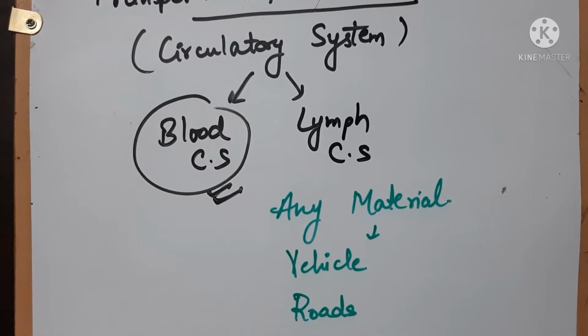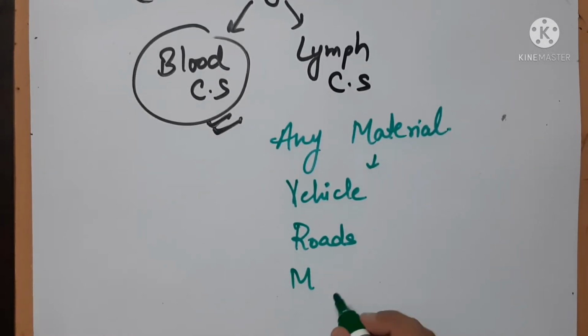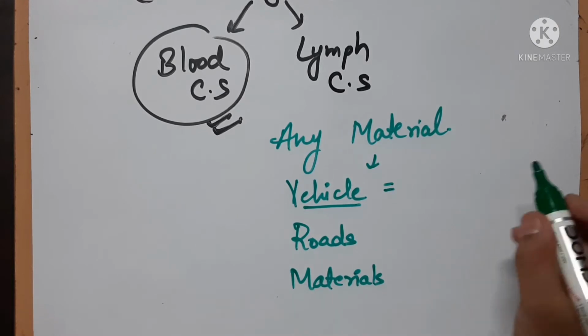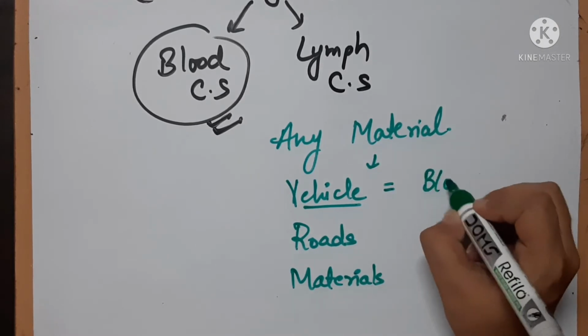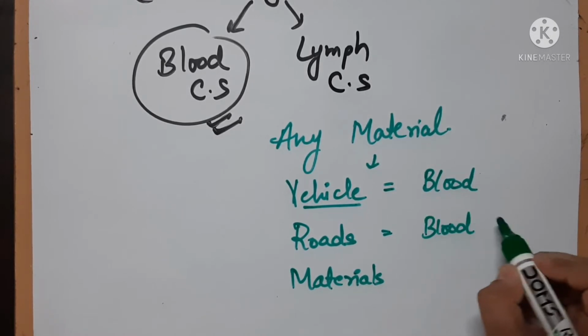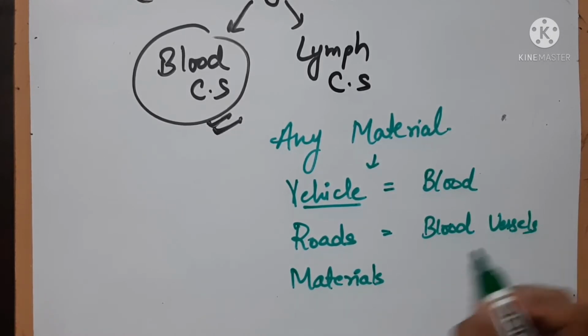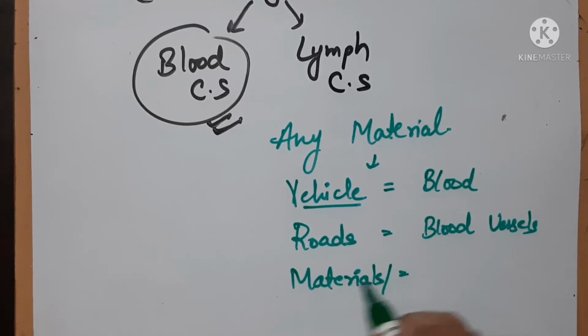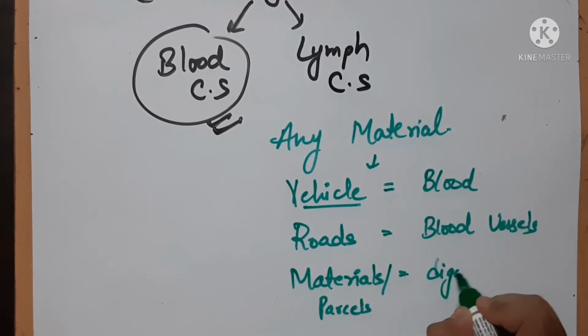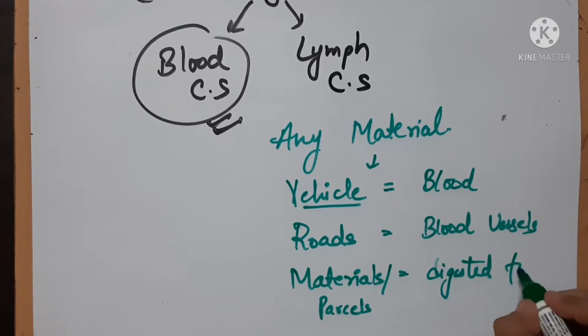And the material that is transported, in context with biology, take the vehicle as equivalent to the blood, roads equivalent to the blood vessels, and the materials or parcels being transported are, just like we have seen right now, digested food,